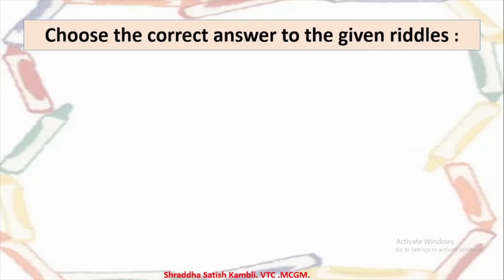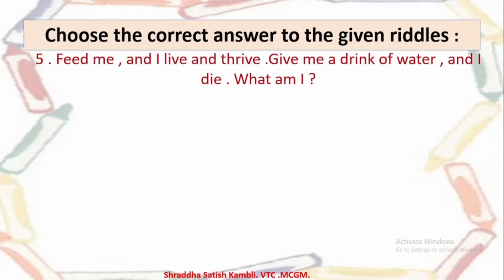Let's go to the next example, that is example 5. Feed me and I live and I thrive. Give me a drink of water and I die. What am I? So we have certain basic needs, isn't it? For example, food, shelter, clothing, these are our basic needs. When we eat, we also need to drink a lot of water because water helps us to digest our food. So water is extremely important for our body.